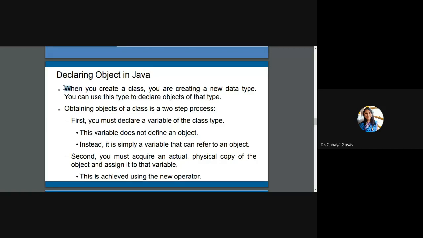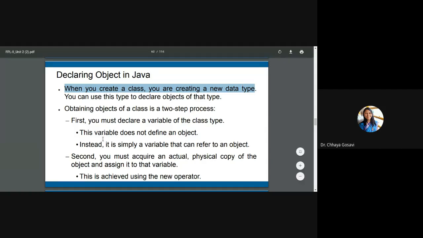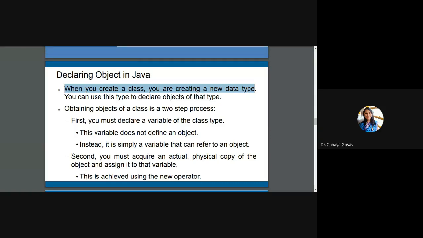Yes, when you create a class, you're creating a new data type. So this will be your new data type. It is like when you write int a or string name. Similarly, you can write person p1 or box b1, etc. So this is called user defined data type. You can use this type to declare objects of that type. So when I create person p1, p1 is an object of type person.